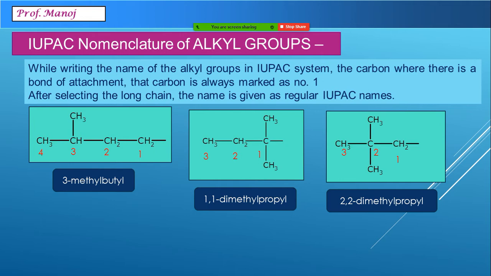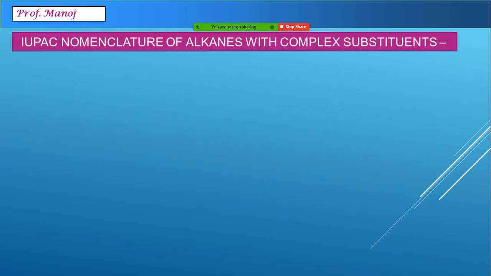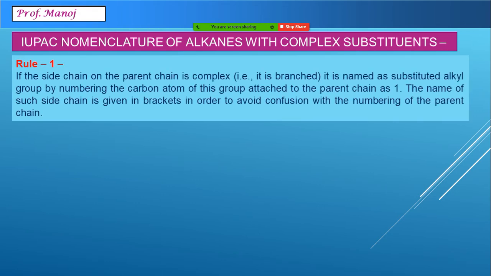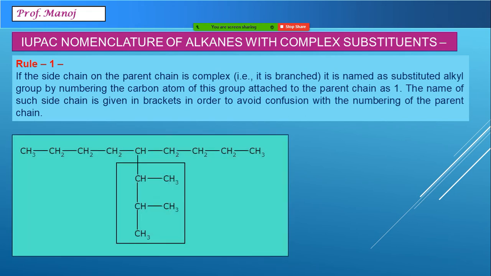Do not forget this system, because now we are going to have alkane chains on which such complex groups will be connected. So let us begin with that part now. How to give IUPAC nomenclature of alkanes with such kind of complex substituents. The rule is written, but as usual we will see an example, that's better. Now here you can see an example given, and for simplicity I have already marked the complex substituent group. So now you can see which is the long chain you are getting.